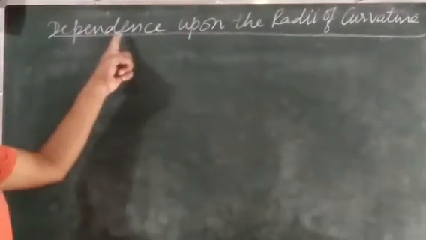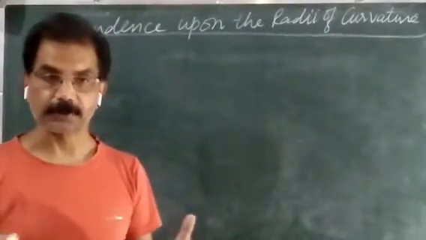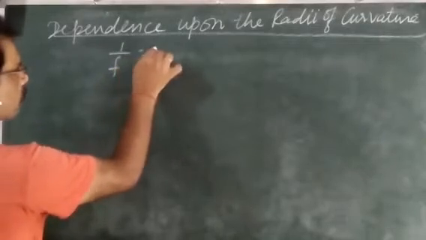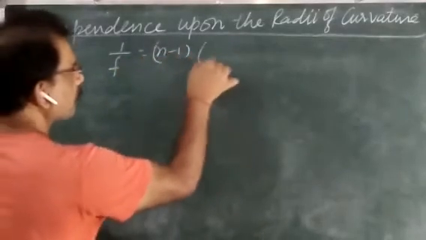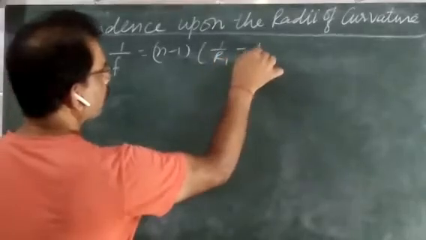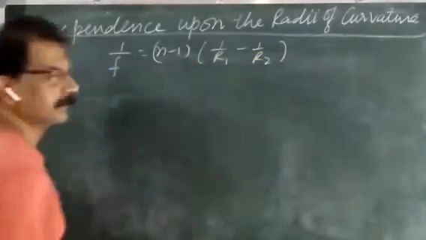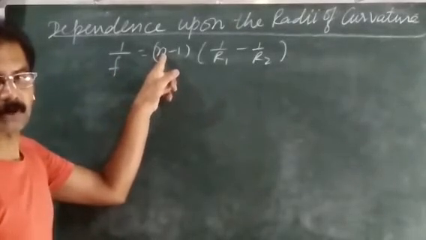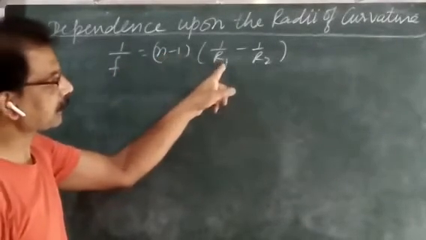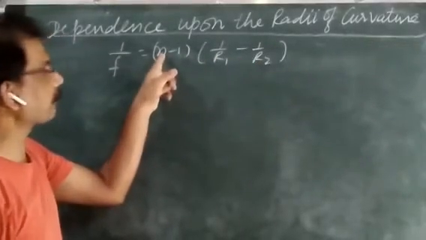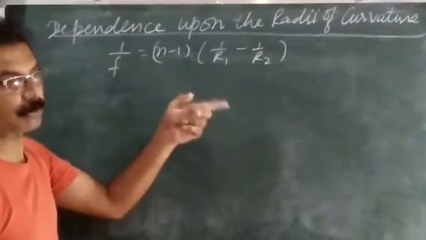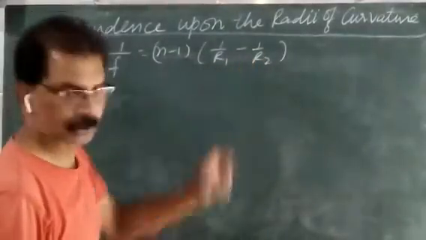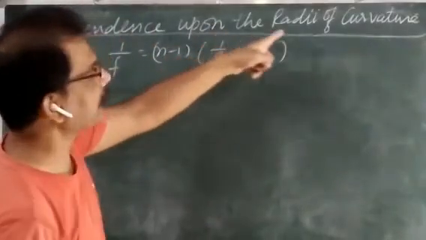Now, second one, dependence upon the radii of curvature. You know, in the lens maker formula, 1 upon f is equal to n minus 1, 1 upon r1 minus 1 upon r2. It means the focal length of the lens depends on two factors. First, the refractive index of material of lens, and second, the radii of curvature. And already I have discussed how the focal length of the lens depends on the refractive index of material of lens. Now how it depends on the radii of curvature. So, dependence upon the radii of curvature.